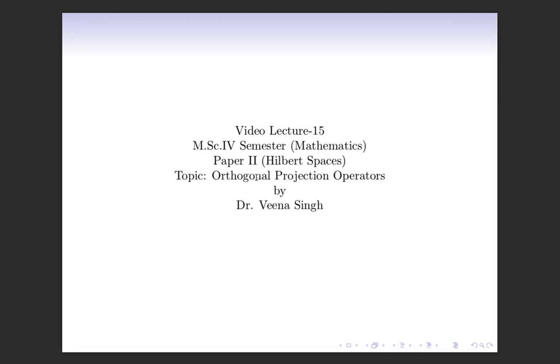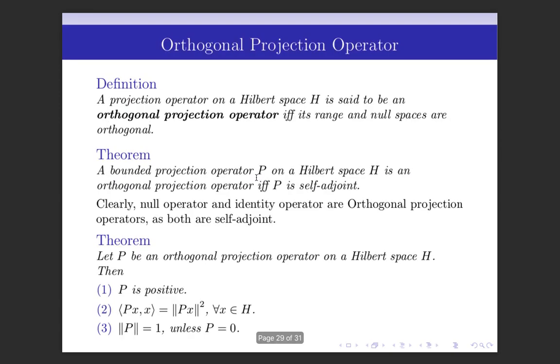Today we will discuss orthogonal projection operators. Let us define: a projection operator on a Hilbert space H is said to be an orthogonal projection operator if and only if its range and null spaces are orthogonal. In the last lecture, we have proved that a bounded projection operator on a Hilbert space H is self-adjoint if and only if its range and null spaces are orthogonal.